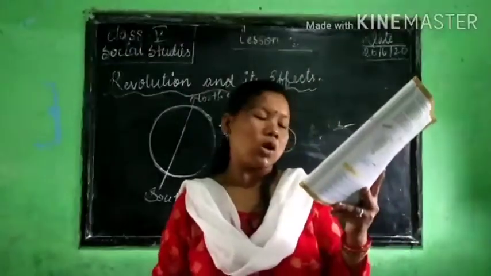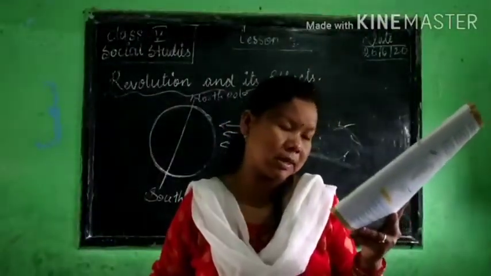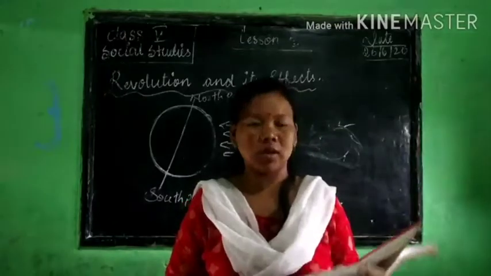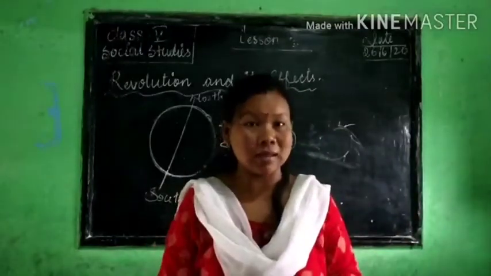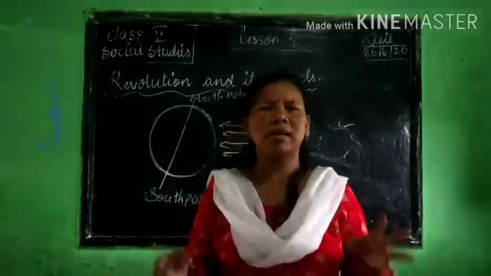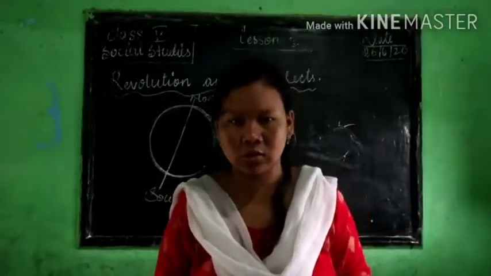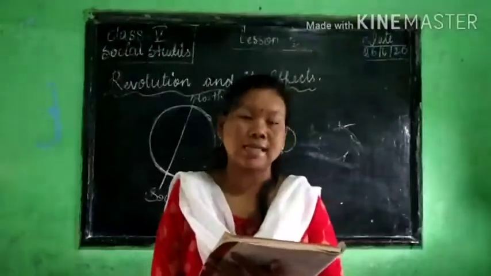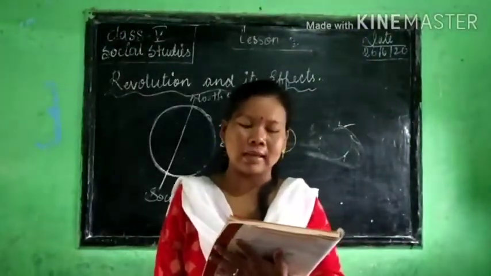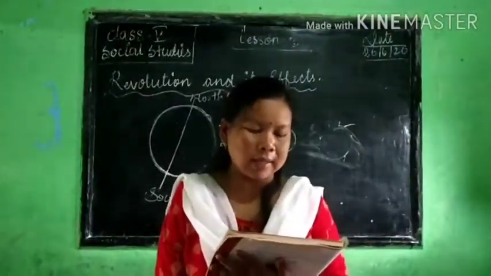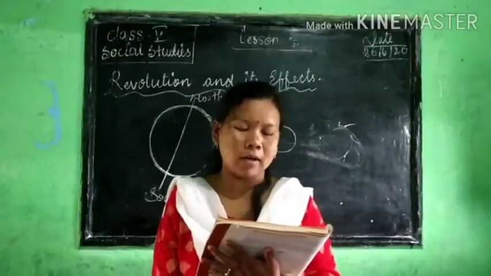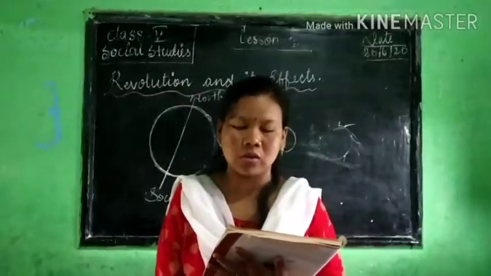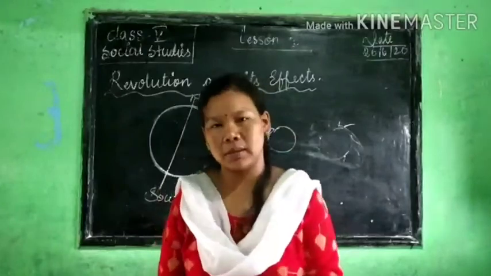Sol means sun and solstice means the standing still of the sun. Solstice means the sun is standing in one place, it is not moving. On 21st March and 23 September, the sun is directly overhead the equator, and the earth experiences spring or vernal equinox and autumnal equinox on these 2 days respectively.